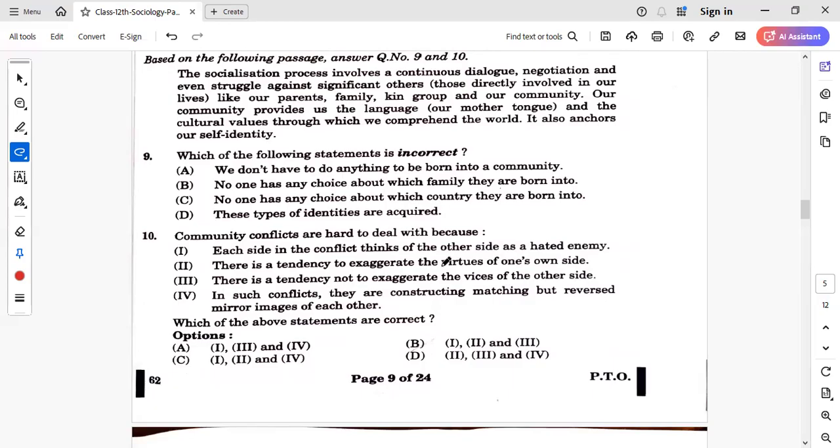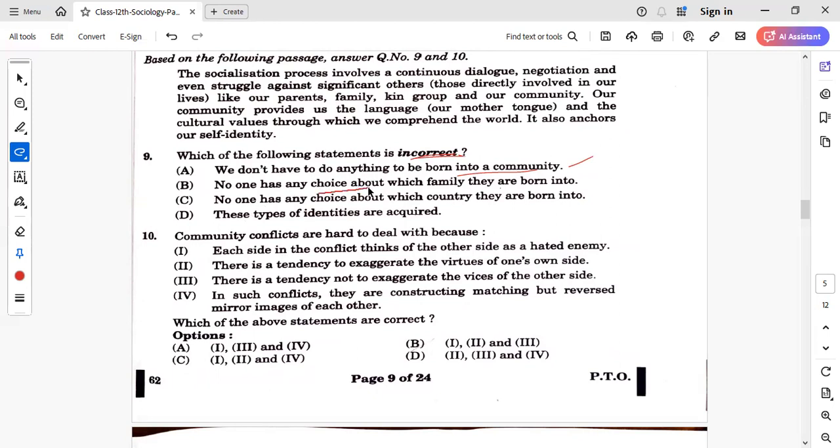This passage is for the information about what this question is going to be asked. So question number 9 says, which of the following statements is incorrect? We don't have to do anything to be born into a community. This is a correct statement, that this is not our choice to get birth in any particular community.